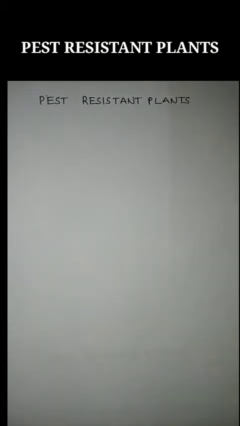In this video I am going to explain to you about pest resistant plants.